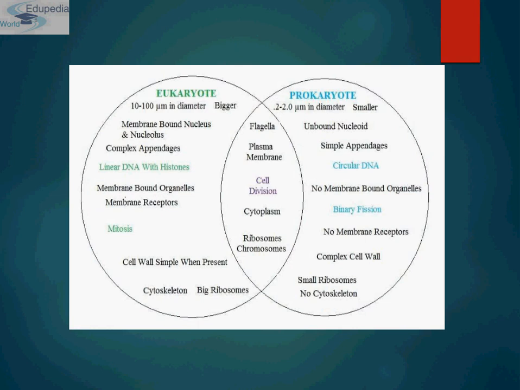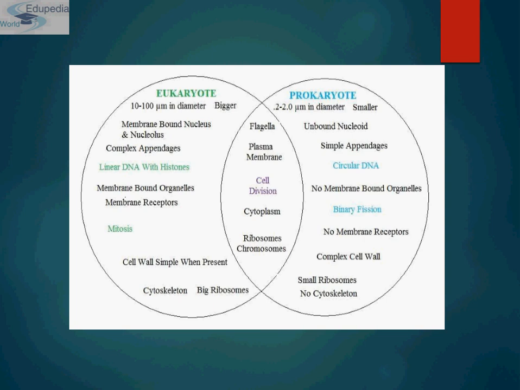This is the similarity and dissimilarity between eukaryotes and prokaryotes. Eukaryotes are 10 to 100 micrometers in diameter, hence they are bigger in size. On the contrary, prokaryotes are just 0.2 to 2.0 micrometers in diameter, hence they are much smaller than eukaryotes. Eukaryotes have a membrane-bound nucleus and nucleolus, whereas prokaryotes have an unbounded nucleoid, meaning circular DNA just floats inside the cytoplasm.